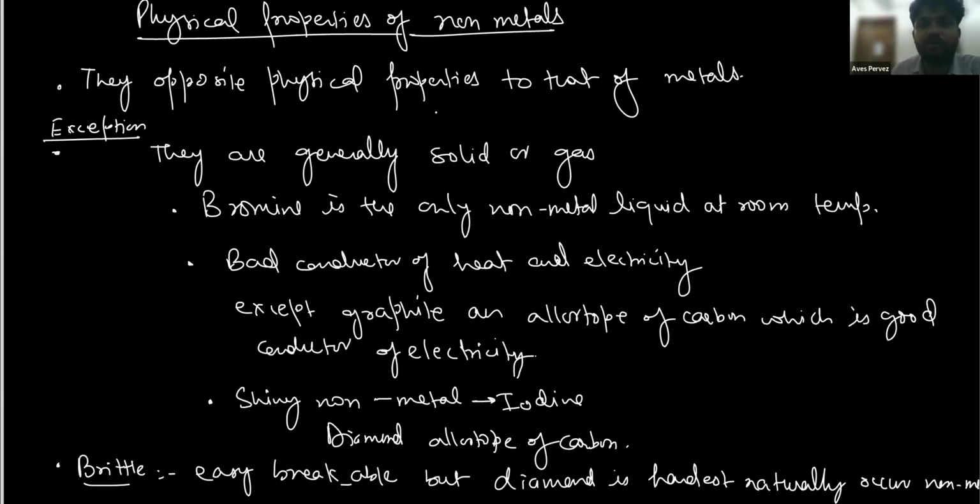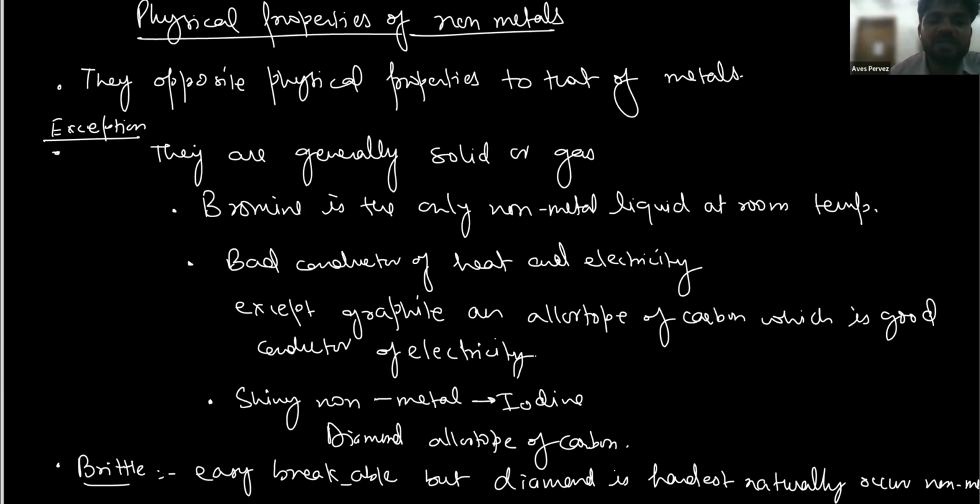What are the properties of non-metals? I'm writing the exceptions here only. They are opposite to those of metals. If metals are good conductors, they are bad conductors. If metals are sonorous, they are not sonorous. If metals are shiny, they are not shiny. If metals are solid, they are liquid or gas, although they can also be solid. So there are some exceptions.